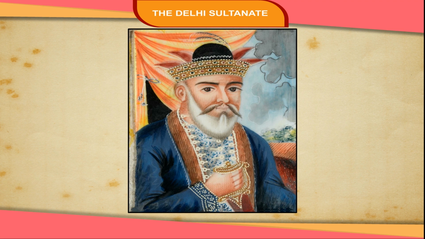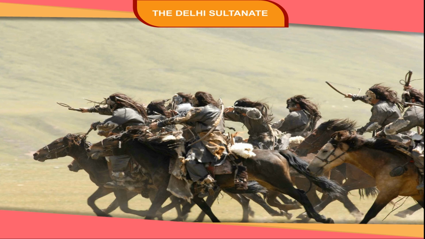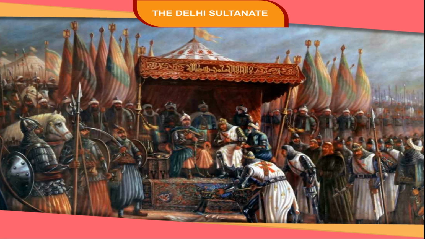Balban. After several weak rulers, Ghiyasuddin Balban, a powerful noble, became sultan in 1266 CE. He continued Iltutmish's policy of suppressing revolts and strengthening the sultanate's hold over its territories. After becoming the sultan, Balban faced many problems. He had to defend his empire from foreign invasions of the Mongols and also had to deal with Hindu Rajput rulers and Jats who rebelled against him. Some of the nobles became very powerful and were threatening the position of sultan.